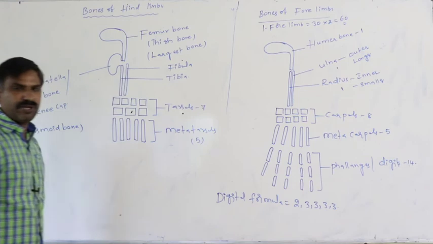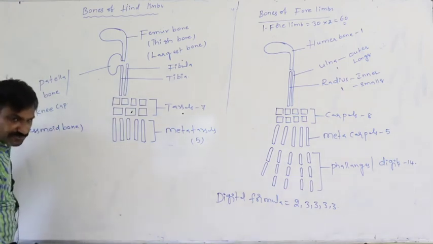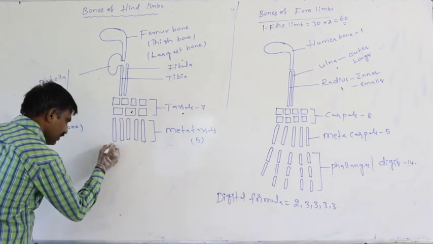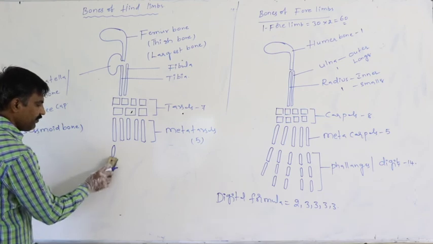They are 5 in number. Then there are the fingers, the digits or toes, which are the phalanges.